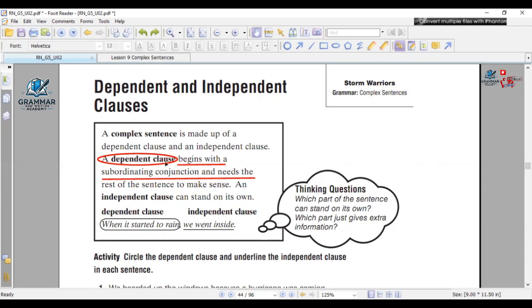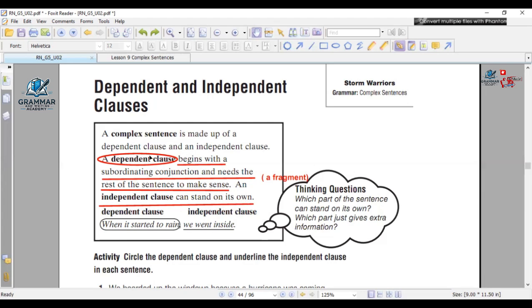So we're gonna take the dependent clause. How are we gonna know the dependent clause? We're gonna take the subordinating conjunction with the sentence after it. And the subordinating conjunction with the sentence after it alone, it doesn't make sense. So it looks like a fragment. Right beside it here, a fragment.